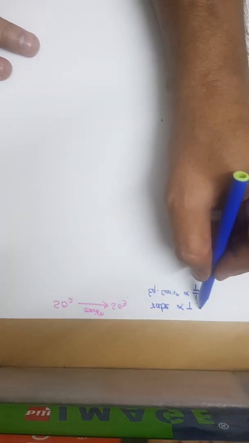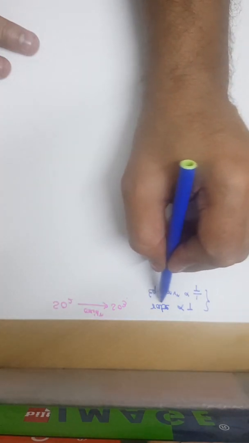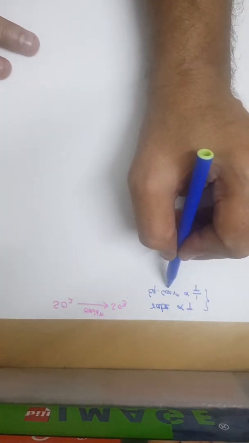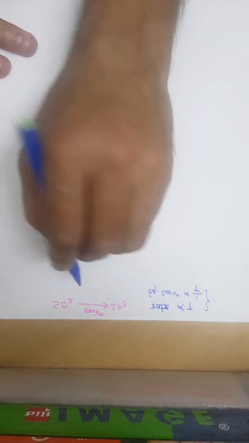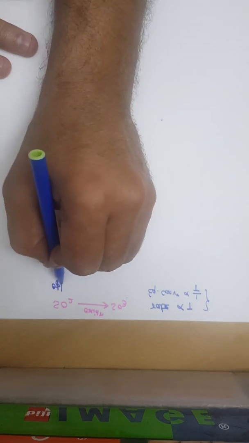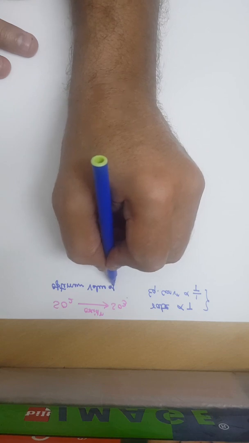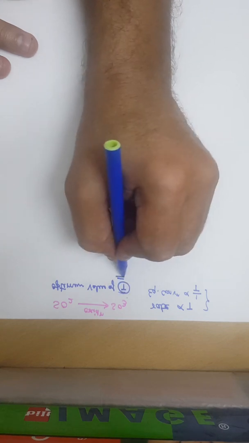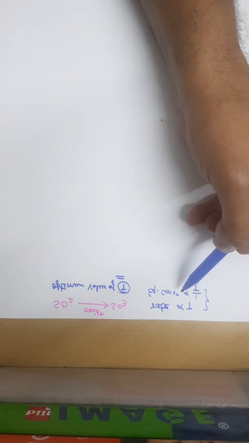So obviously we need a trade-off between rate and equilibrium conversion as far as temperature is concerned. So we need an optimum value of temperature, so that the rate and equilibrium conversion both are optimally good.